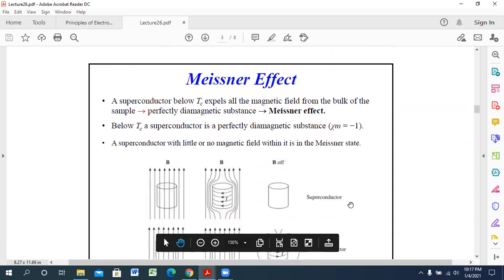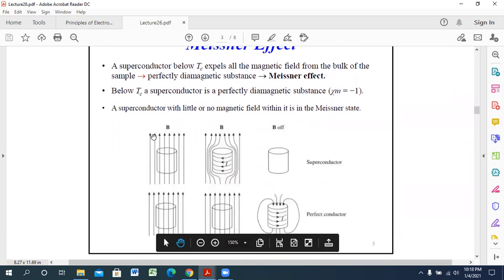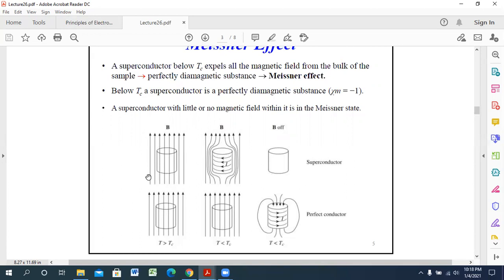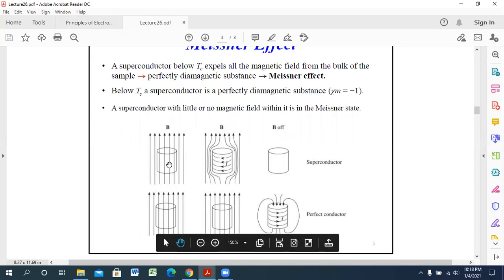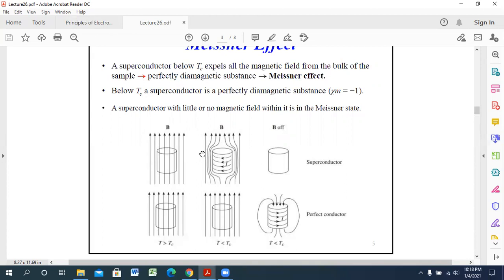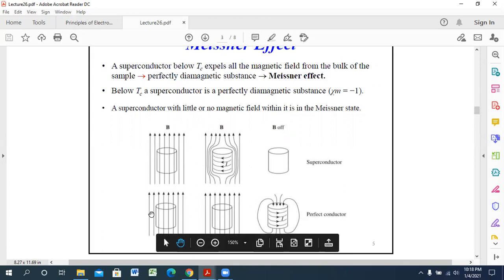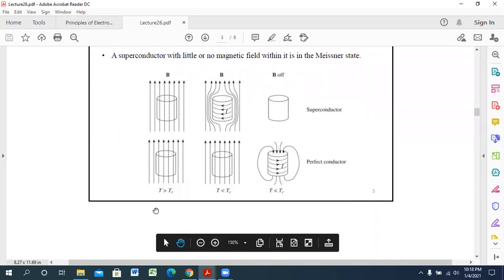If you look closely at this figure, the superconductor has little or no magnetic field within it in the Meissner state. That means whenever there is a superconductor inside a magnetic field, there will be no change in the magnetic field. But for a perfect conductor, there will be a change.